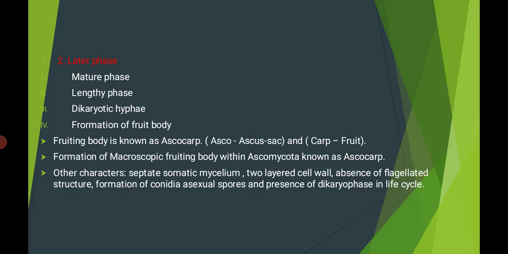There are other characters also present in the Ascomycota. There is a septate, somatic mycelium. The mycelium is a somatic structure, with a two-layer cell wall and absence of flagellated structures. There is the formation of conidia, which are asexual spores, and the presence of a dikaryophase in the life cycle, meaning two nuclei are present in the life cycle.